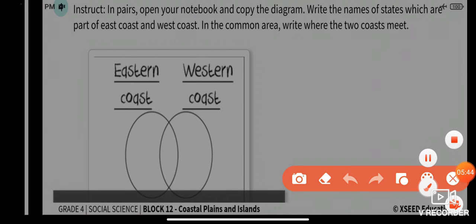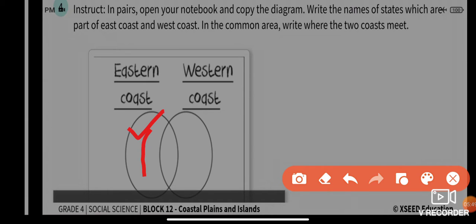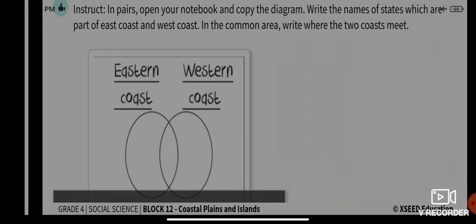Write the names of the states which are part of the eastern coast here, and write the names of the states which are part of the western coast here. And in the common area in the middle, where the two coasts meet, you write the name of the place where the western coast and eastern coast are meeting.